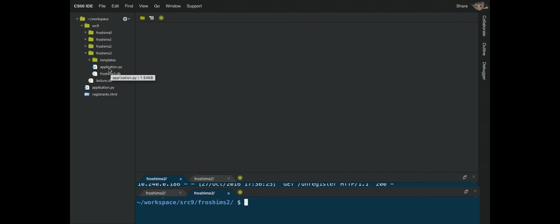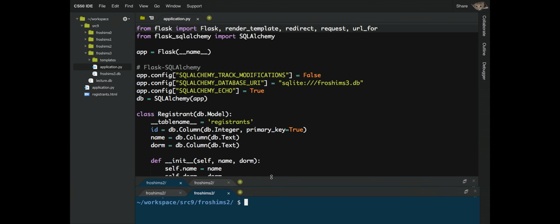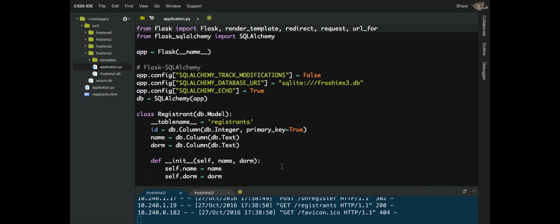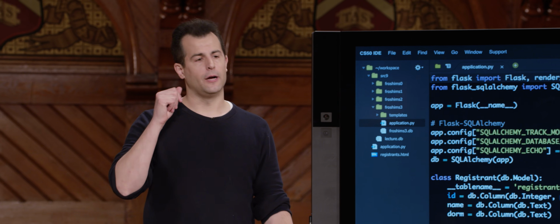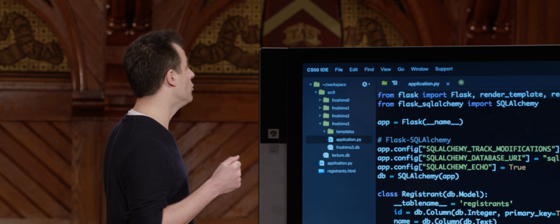In Frosh-IMs 3, we have essentially the same files, except that we've changed the application.py to be a little bit different. We're not using any of CS50's package or module now. So we're not using db.execute. And in fact, you don't technically need to use that to access SQL. Our single function execute just makes it much easier to get back lists of dictionaries as opposed to executing multiple lines of code, as you could do with a library called SQLAlchemy or SQLite's own driver in the world of Python.